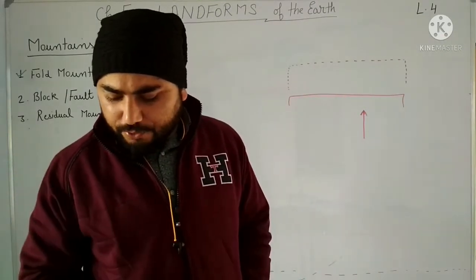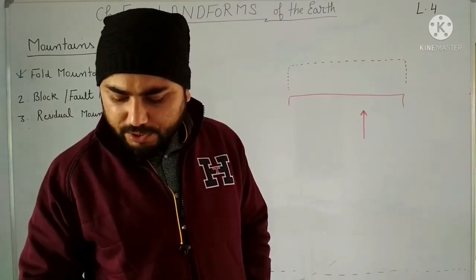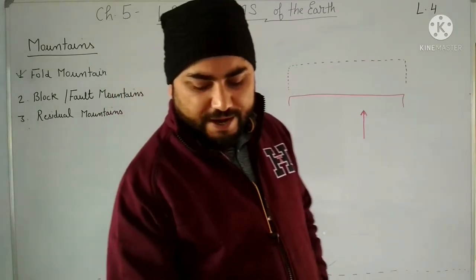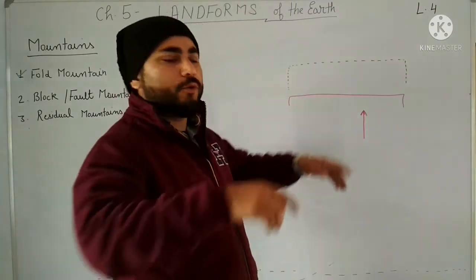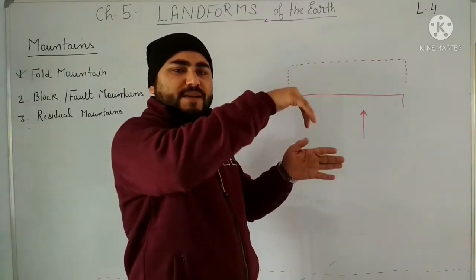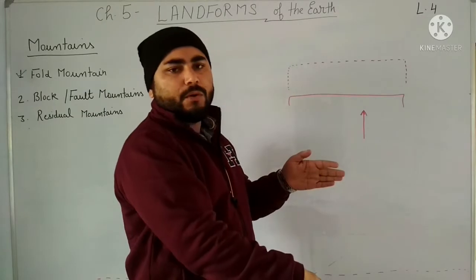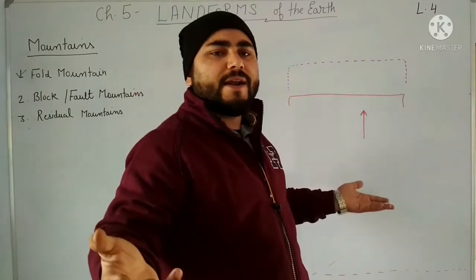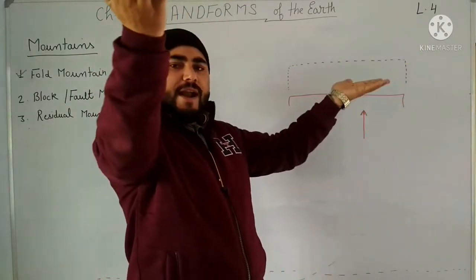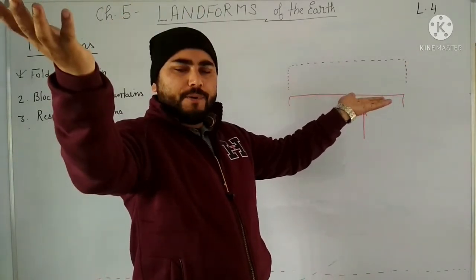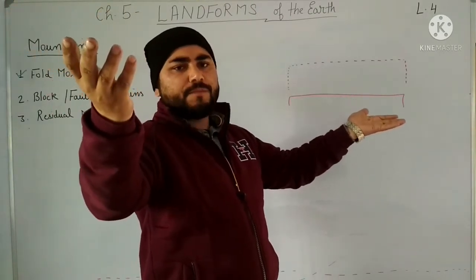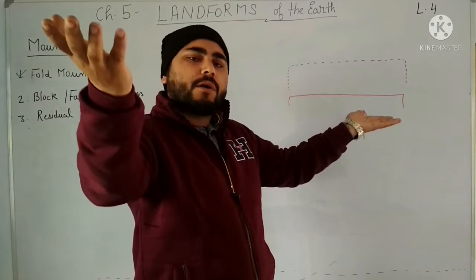Then due to tensional force, cracks or faults may occur on the earth's crust. If two parallel faults occur, the land in between subsides to form a rift valley. If two parallel faults occur, then the land in between may subside. May subside means sink down, and the land at the sides may be uplifted. So that uplifted land which is having a flat top is called a block mountain. It may be having a flat top also. If it is having a flat top, then we call it what?